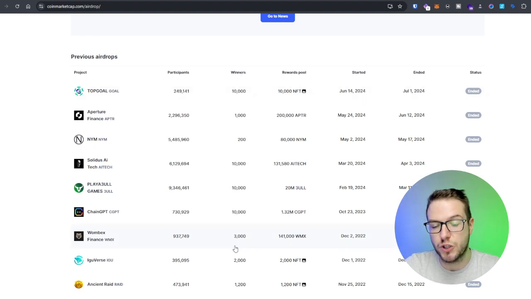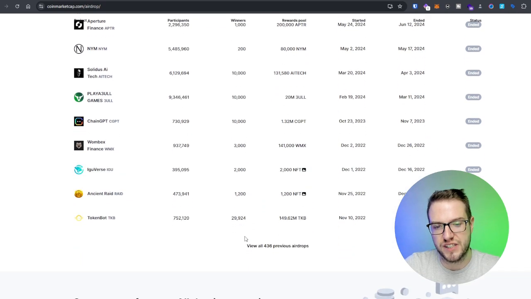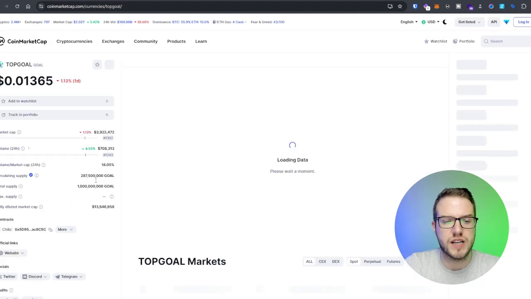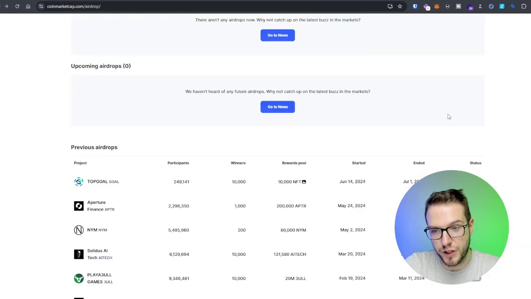And I think this is pretty cool because it shows that a lot of people have the chance to pick up some free money. For the majority of those airdrops, like, for example, let's go for Top Goal, you always get some kind of requirements which you need to fulfill to get that airdrop. But for the majority of them, it's actually free. So you just need to click a few things and do it.